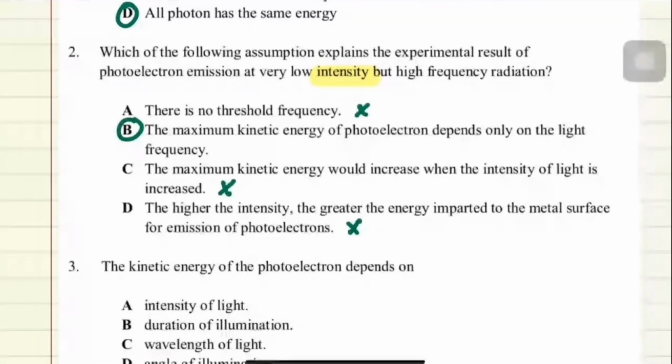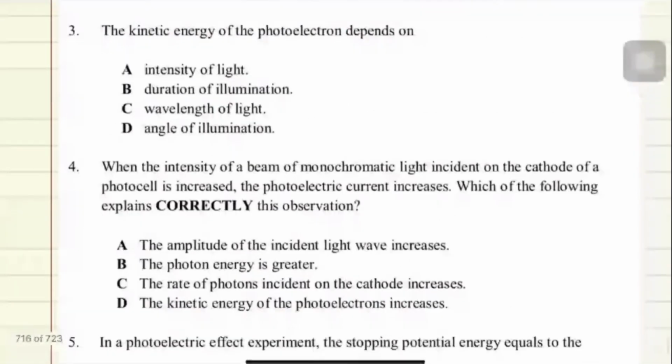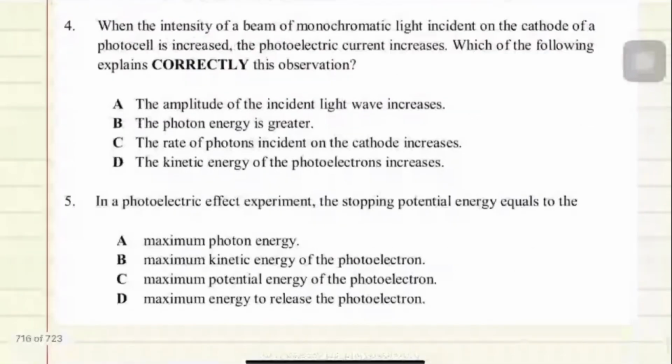Okay, question number 3. The kinetic energy of the photoelectron depends on intensity. Right. Okay, good. When the intensity of beam of monochromatic light incident on the cathode of a photocell is increased, dia kata intensity menaik, the photoelectric current increases. Which of the following correctly explain this observation?